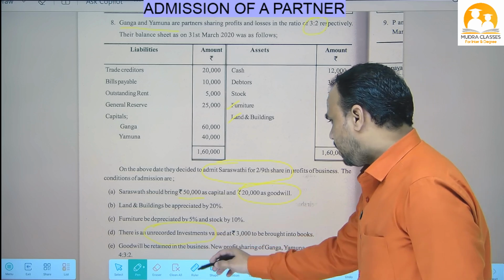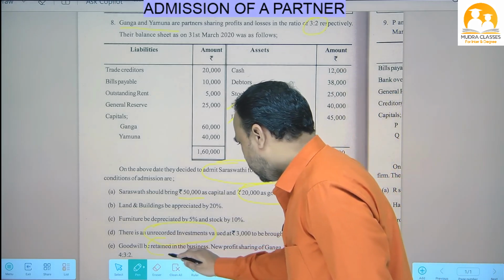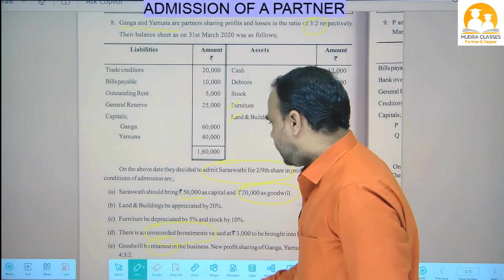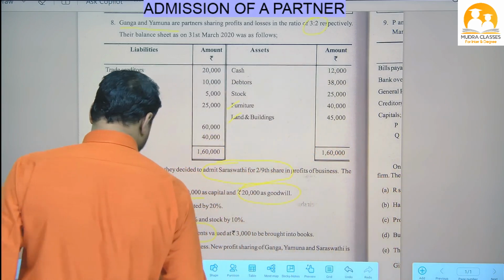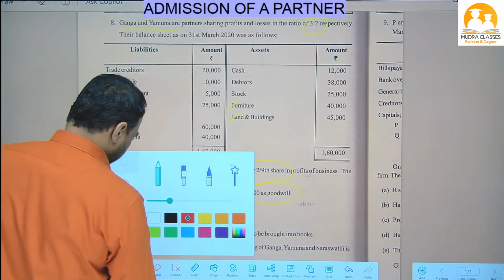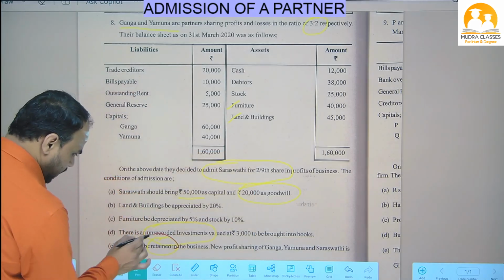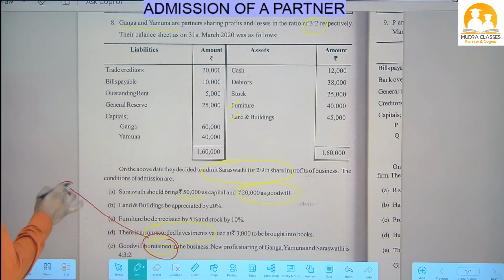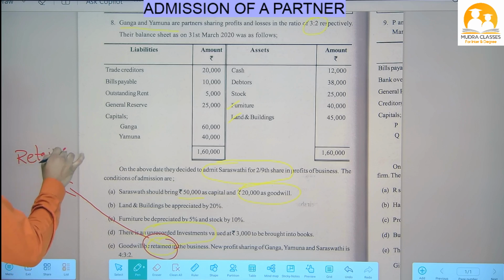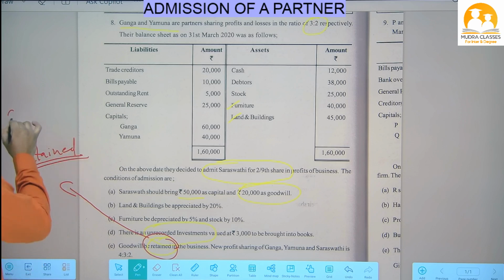And goodwill will be retained in the business. Very important word, retained. Retained means it is nothing but case 2. Remember, whenever retained is given, goodwill will be retained. See, I will write here retained. Whenever retained is given, that is case 2 in the goodwill.